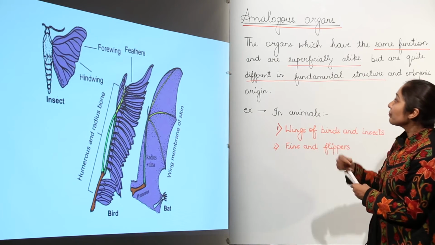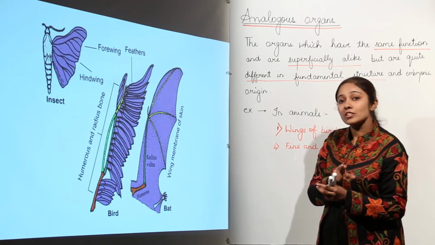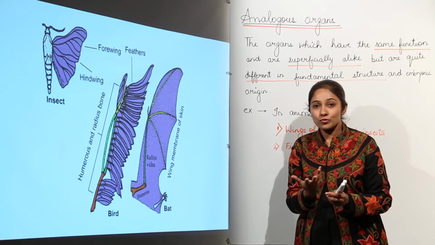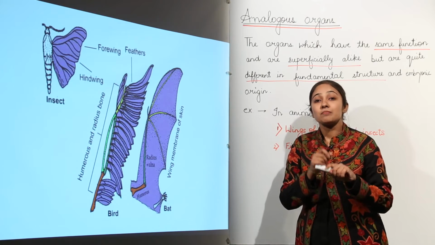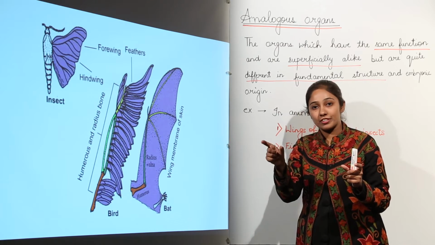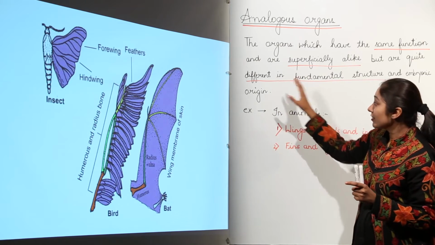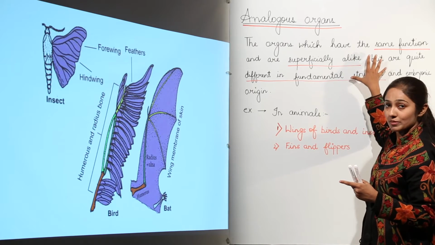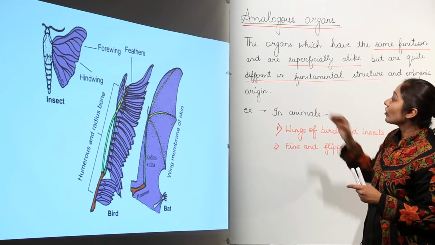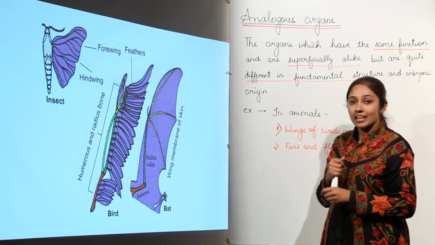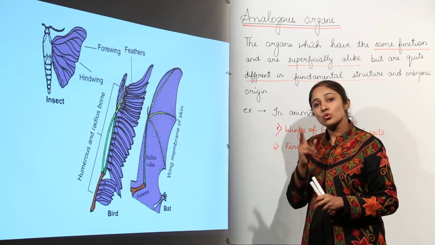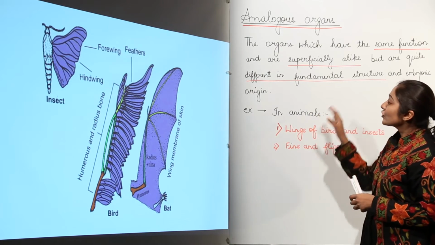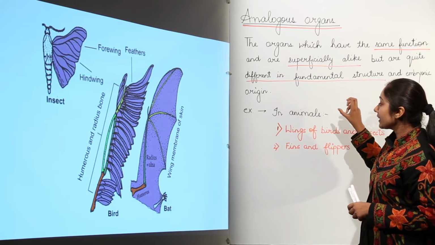So you can remember that in case of homologous organs, we studied that the basic structure is the same, function different, but in this case different basic structure, same function. So this is entirely opposite of that. In case of analogous organs also, we are going to take examples in case of animals and plants, two examples from each case. Let's talk about analogous organs in case of animals.